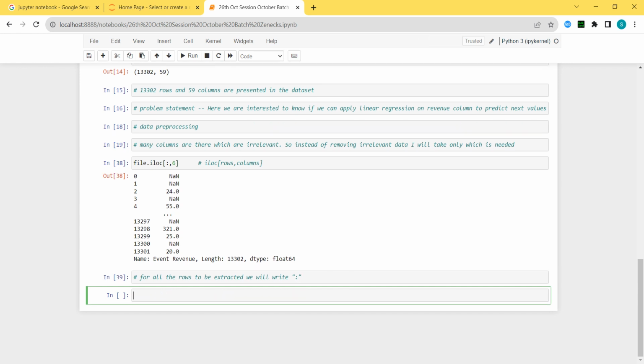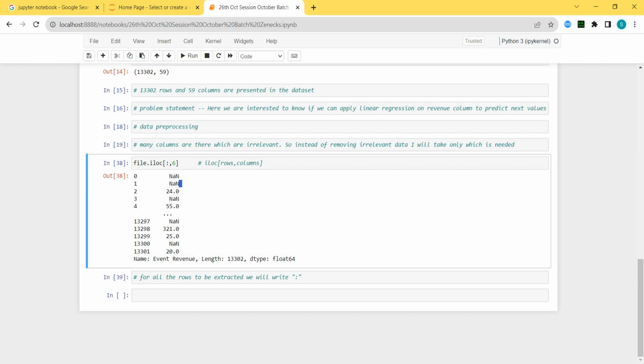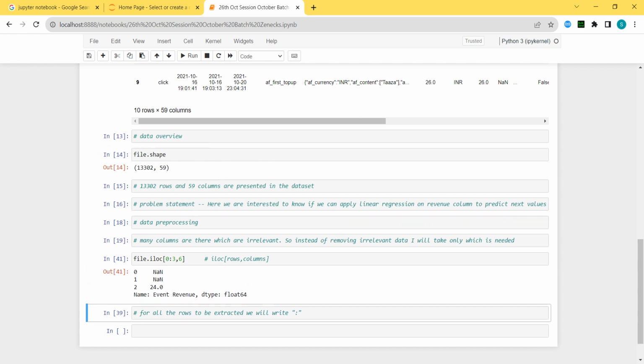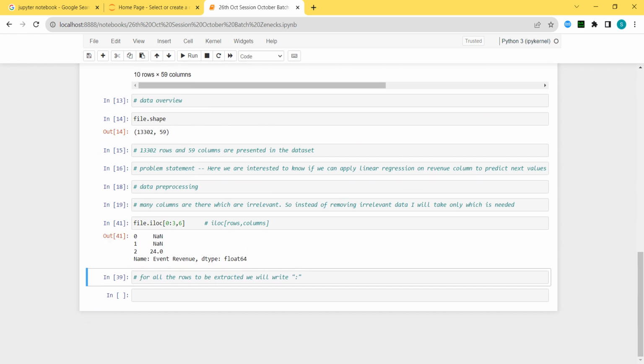Okay, we'll write the colon. But let's say I want only from this NA and 24. I want only this much. What I will write from 0 to, let's say, 3. Now you can see 0, 1, 2. So NA 24. I can give the range also.